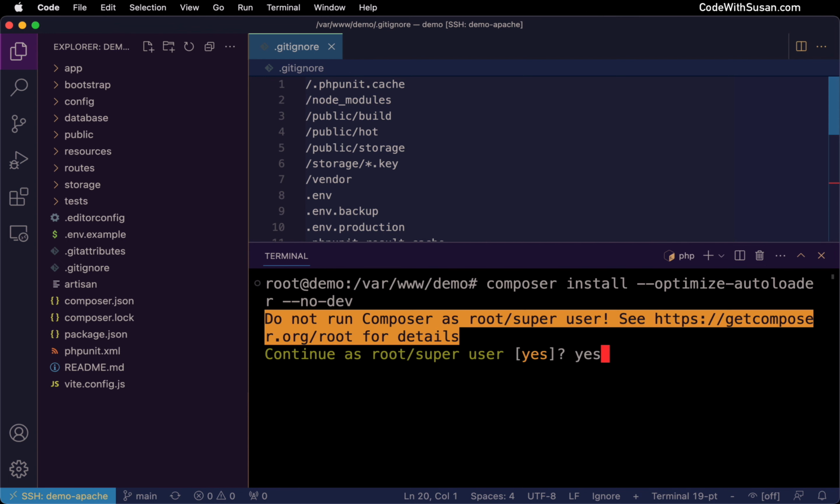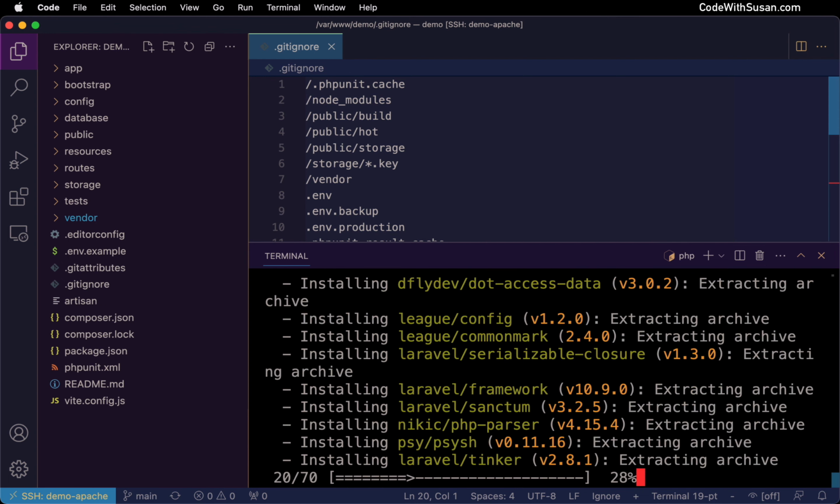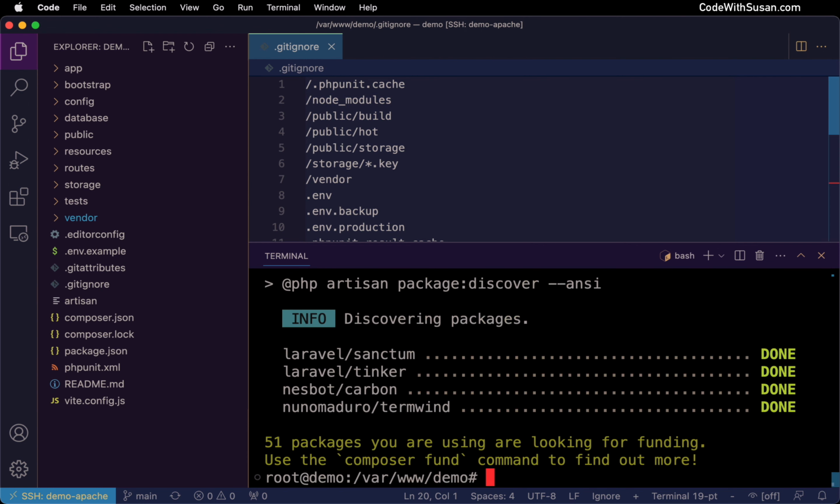I'm going to say yes again, just ignoring that warning. You can see Composer pulling in all of my outside dependencies. And with that complete, I now have my vendor directory.